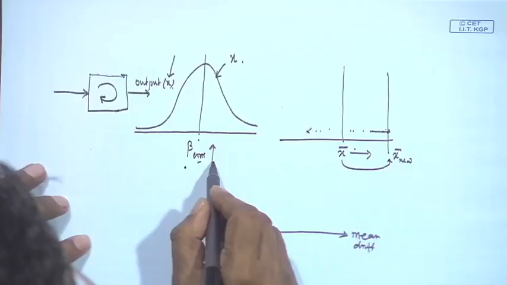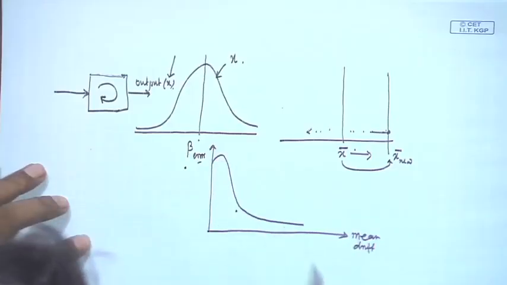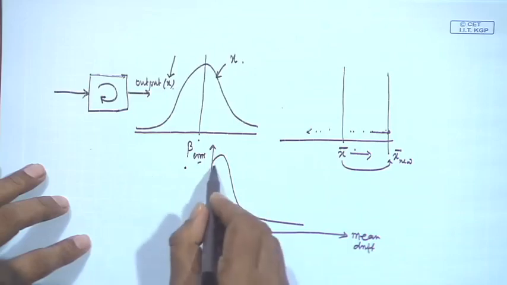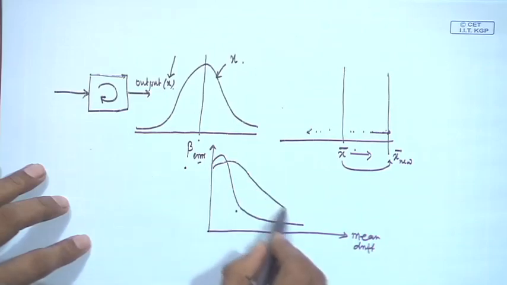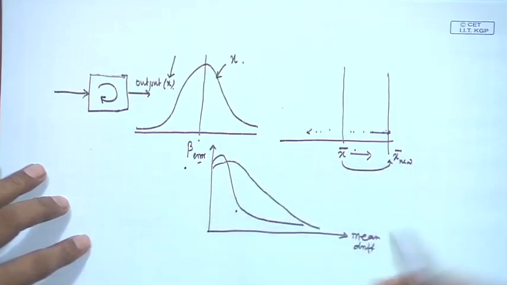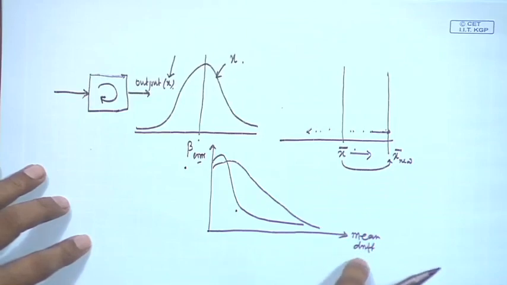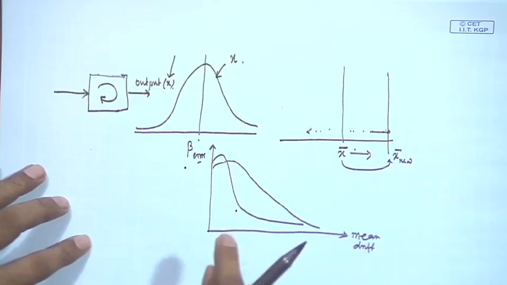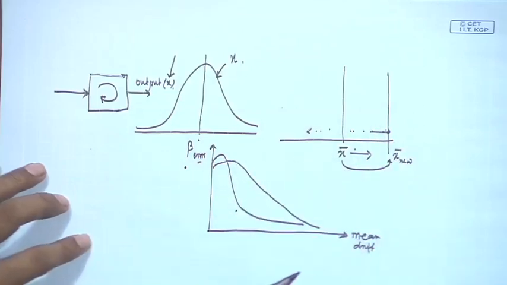So, your curve may be like this, it may be like this. This type of curve comes under the operating characteristic. This is very important, because being able to find out that the change has taken place is very, very critical, not only for manufacturing but for other systems also.